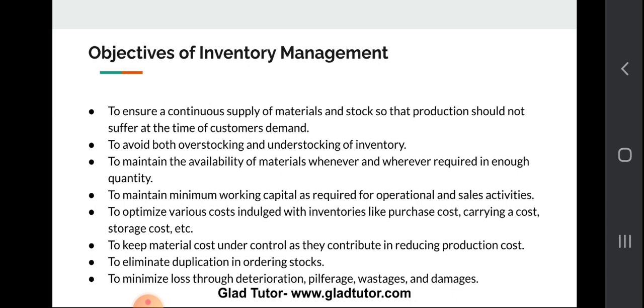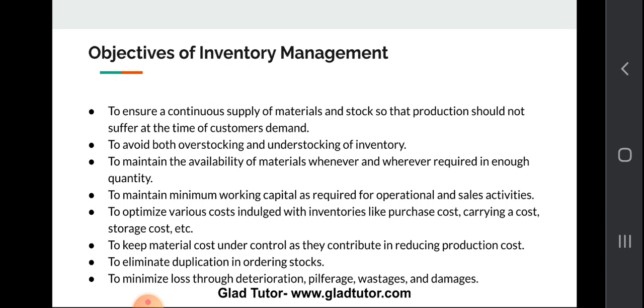If you need 15 days of raw material, you should give them an order at that point, which we call the reorder point. If you need raw material for 10 days, you should give an order of 15 days, so that after 10 days you give them another order which takes 5 days to come, right? So we should avoid both overstocking and understocking.